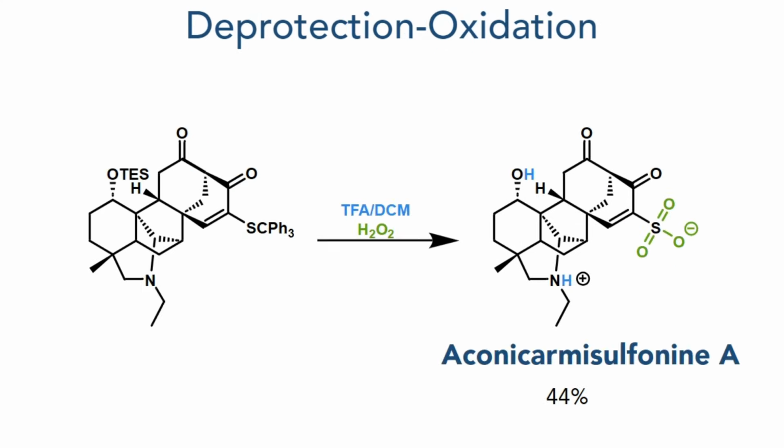With this complete, all that remained was a deprotection-oxidation sequence. This was carried out in one pot, using TFA and hydrogen peroxide in DCM. The TFA deprotects the TES group, while the hydrogen peroxide oxidizes the sulfur, forming the sulfonate and completing the total synthesis of Aconicarmisulfonine A in a 44% yield.